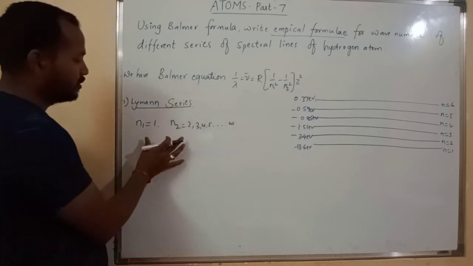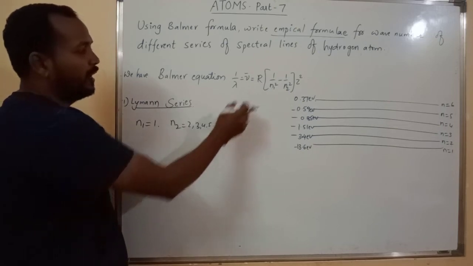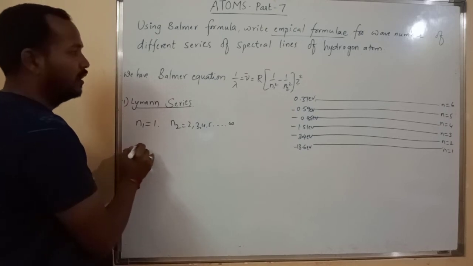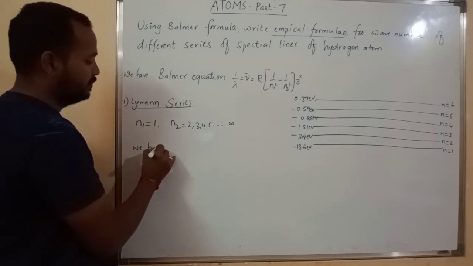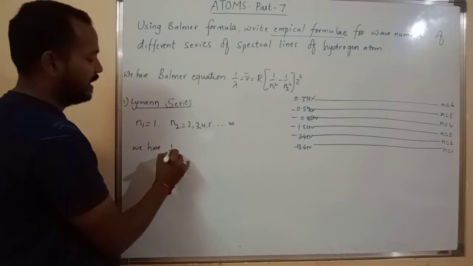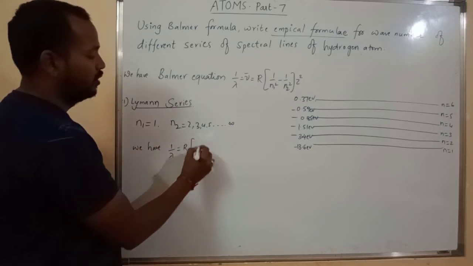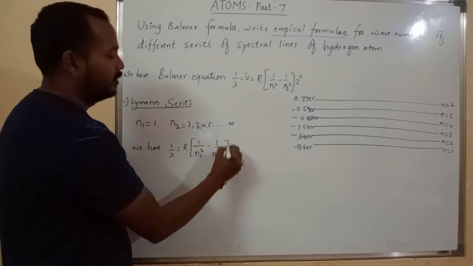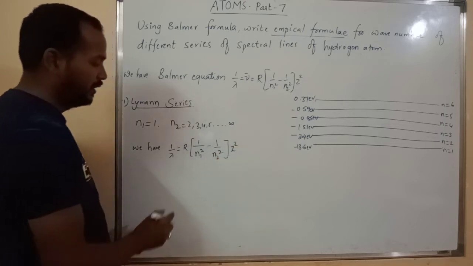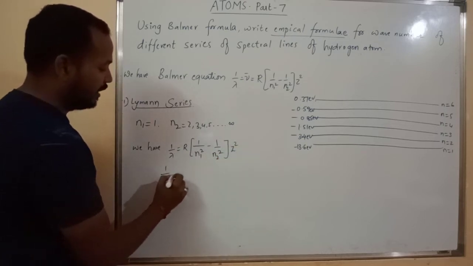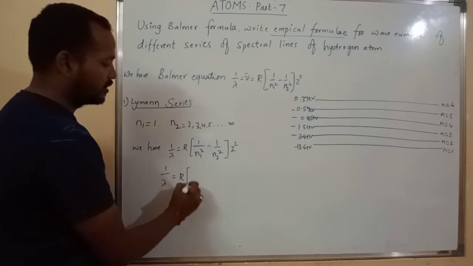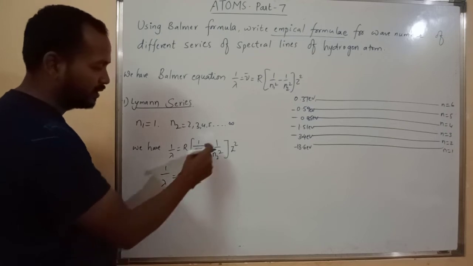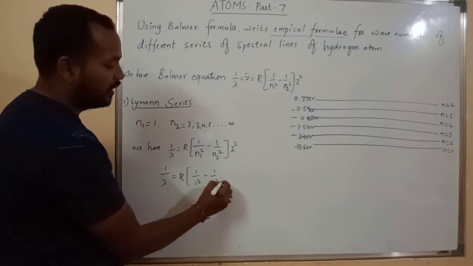Then I substitute n1 equal to 1 and n2 equal to 2, 3, 4, 5 in the Balmer equation: 1 by lambda is equal to R times (1 by n1 square minus 1 by n2 square) times Z square, where n1 is 1.